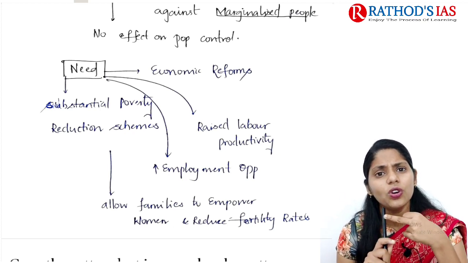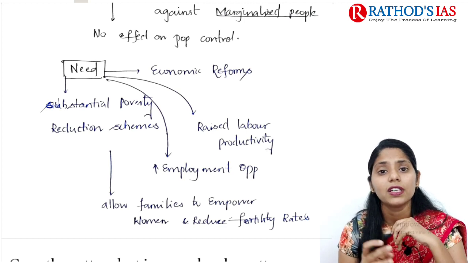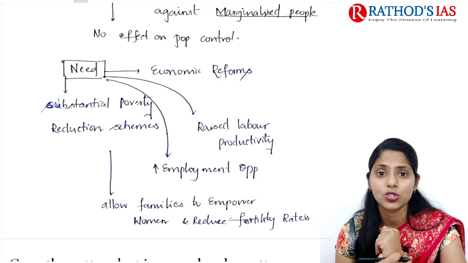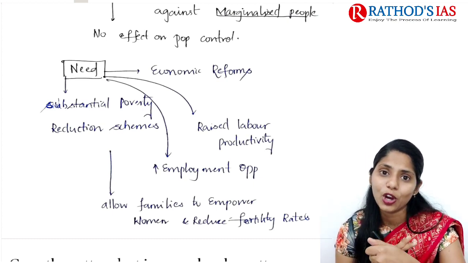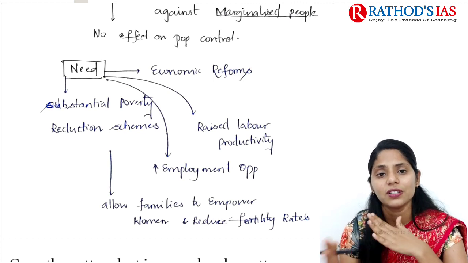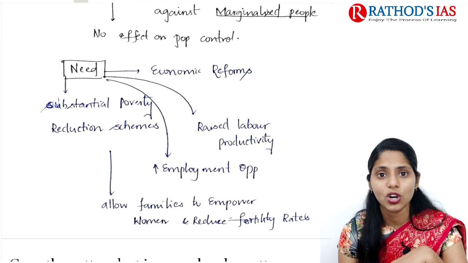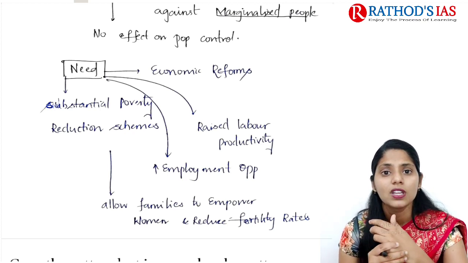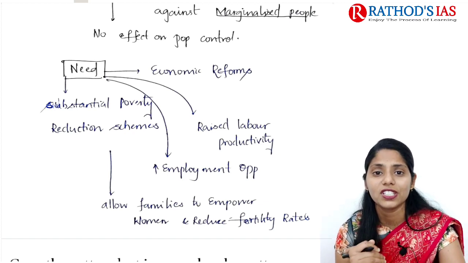Whenever we provide education for a girl, she will automatically have the ability to stand in society alone and go for employment opportunities. A girl who has employment opportunities will have good decision-making power to decide whether to go for early marriage or not, and whether to have a baby or not. In this way, providing education will be very helpful for population control.